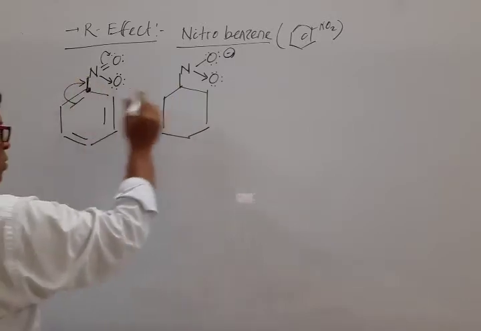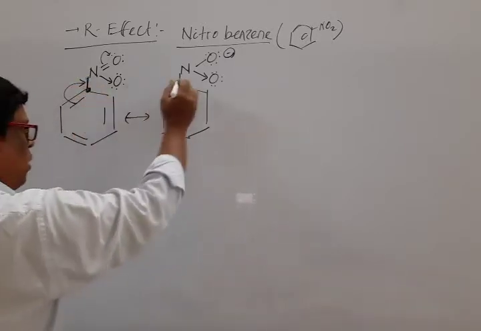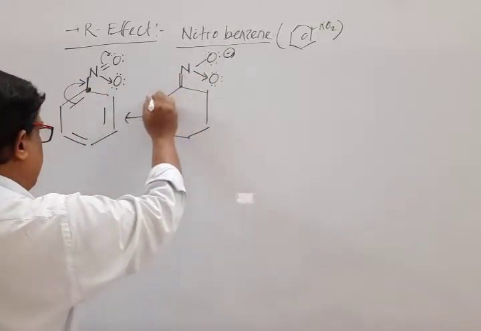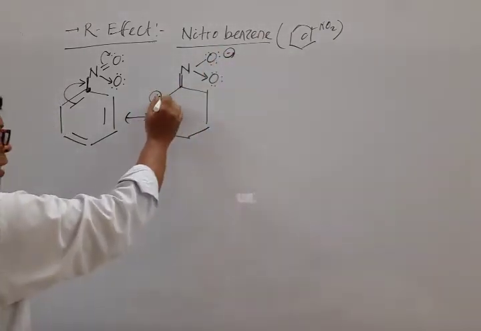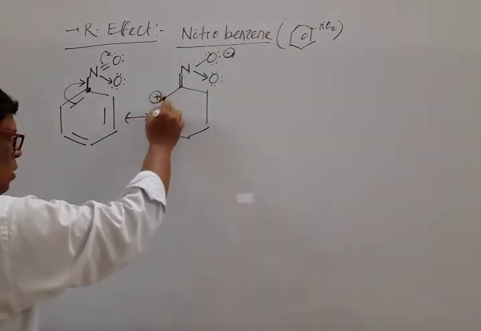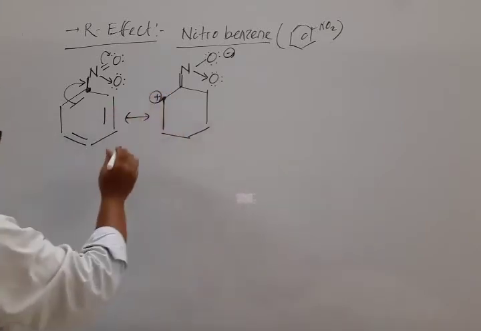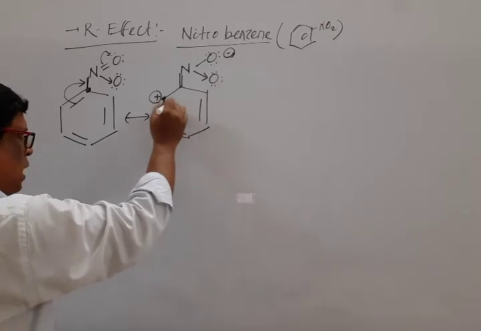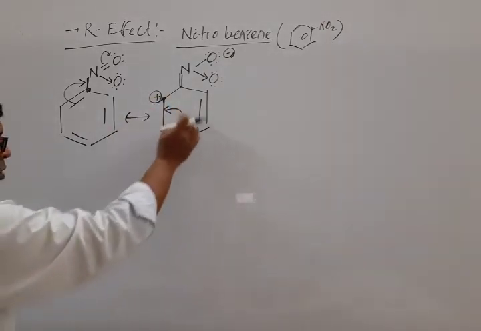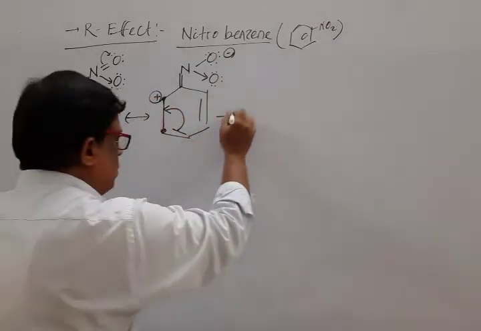After moving this shared pair of electrons towards itself, it is in danger. That means a positive charge, and this one a negative charge. Now this carbon atom is under danger, so it requests this carbon atom. As a result, this shared pair of electrons bond breaks and the shared pair transfers in this way.